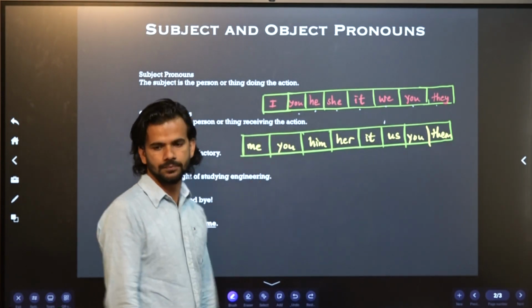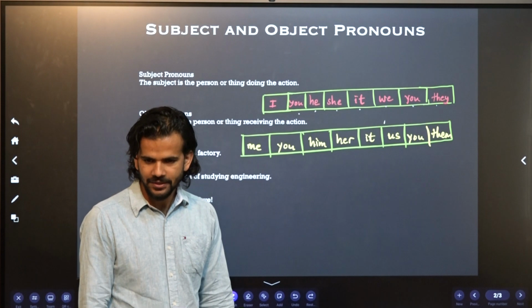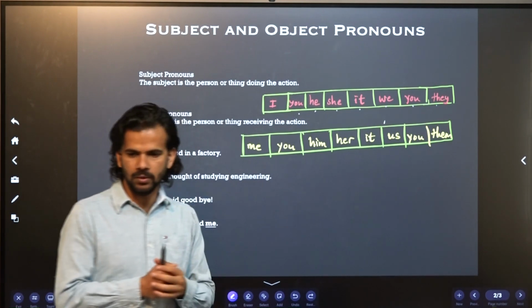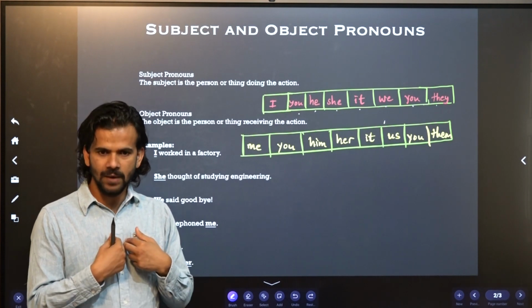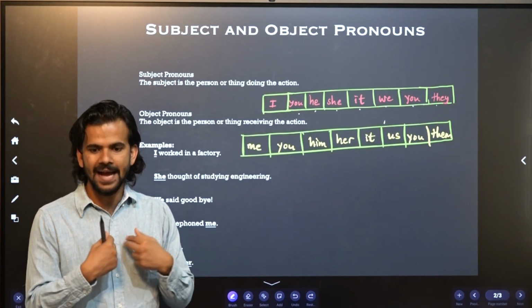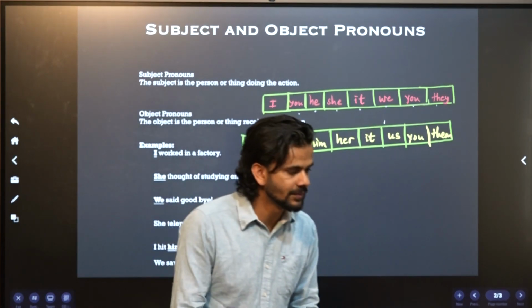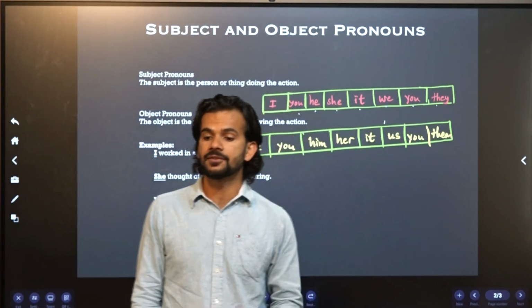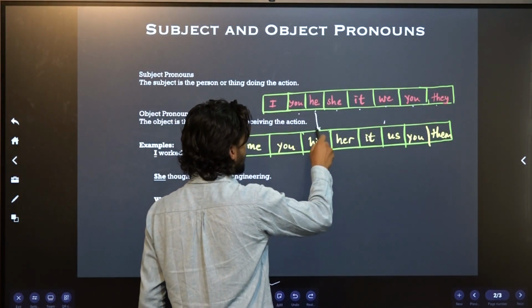You is you. He becomes him. You don't say, I give he a book. I give him a book. I is the one who does the action, so I is subject. Whom do I give the book? Him. That's the object. So he becomes him.